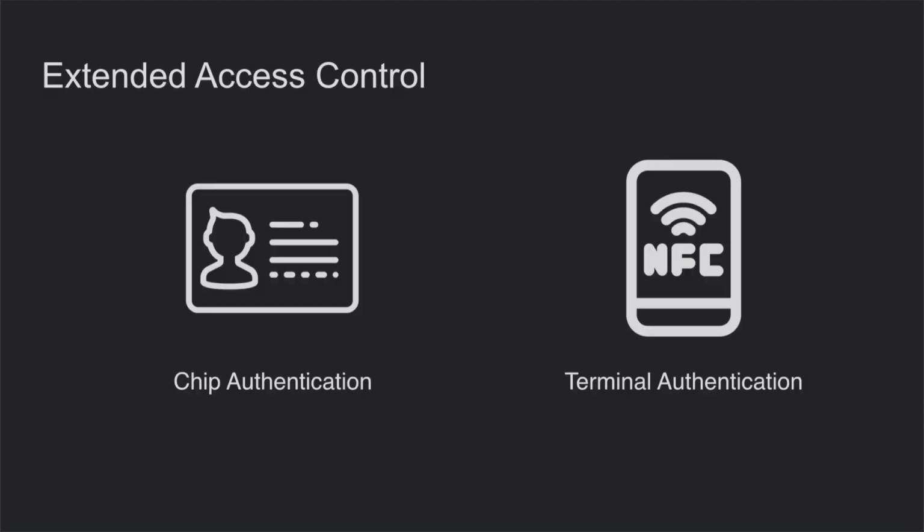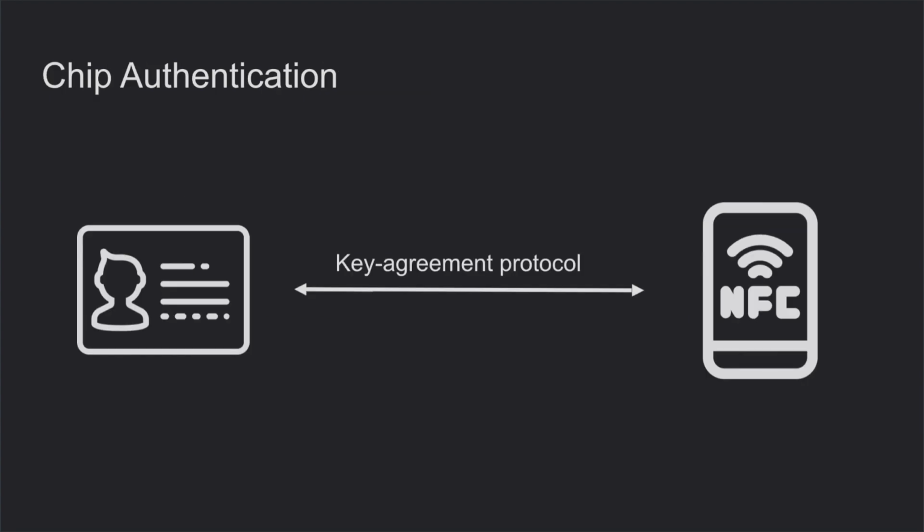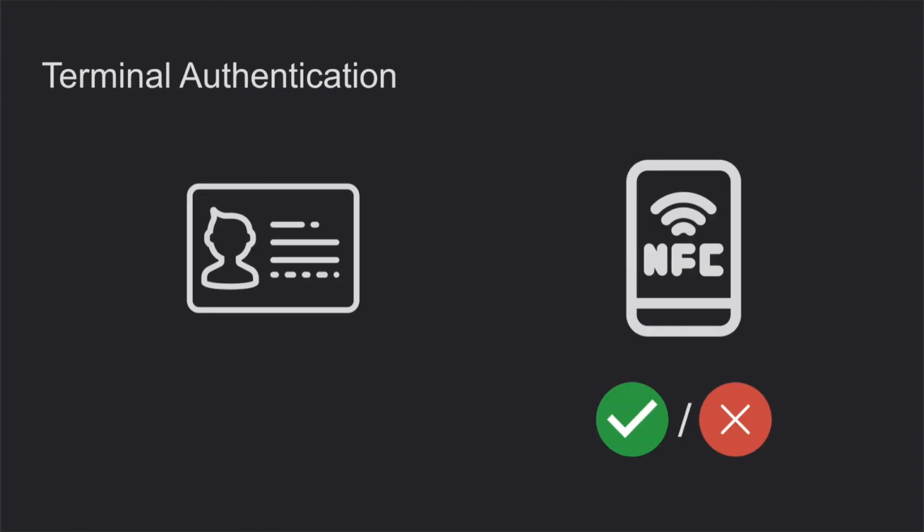And talking about extended access control, we can see that here both sides should authenticate each other. So the chip should authenticate the reader device or terminal, and the terminal should authenticate the chip. Chip authentication is based on a key agreement protocol, and we will discuss this mechanism a bit later. And terminal authentication is based on a terminal certificate, and this certificate should be requested from the government.